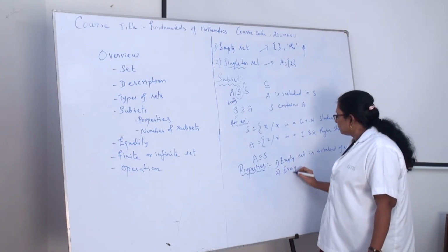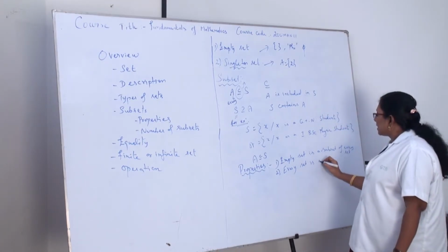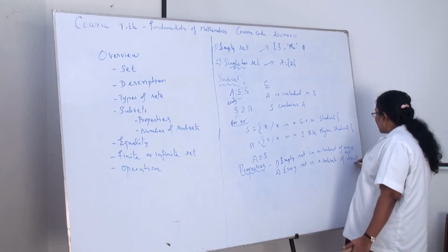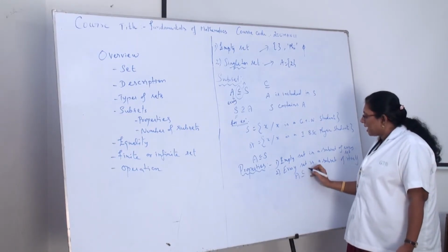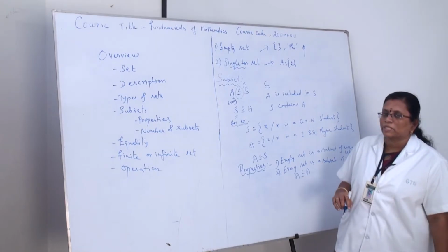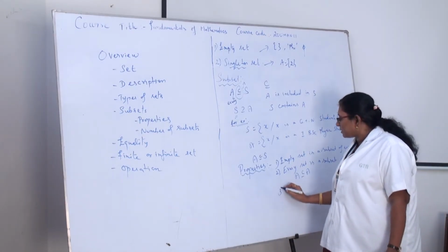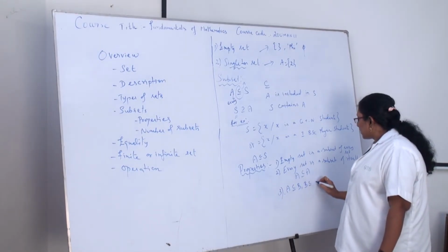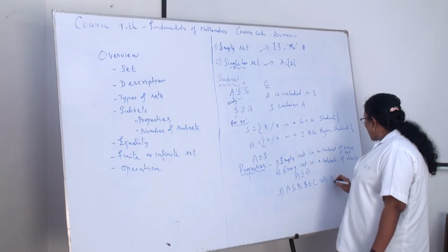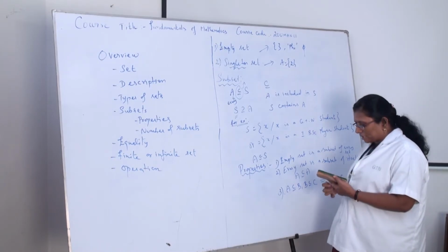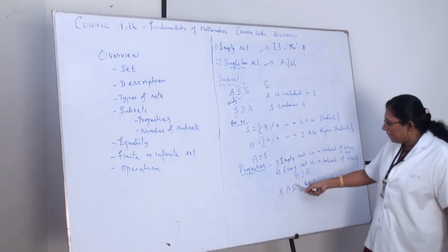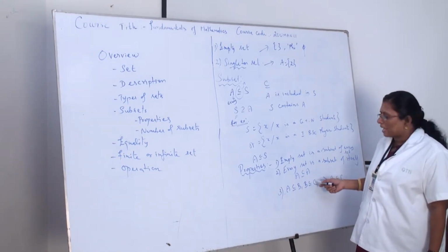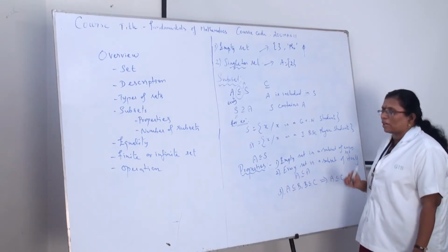Every set is a subset of itself. For example, A is a subset of A. And the third one is A is a subset of B, B is a subset of C, which implies A is a subset of C. That is, regarding this A and B, B is a superset, B is a subset of C, therefore A is also a subset of C.